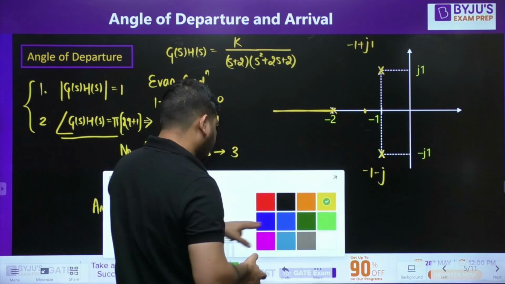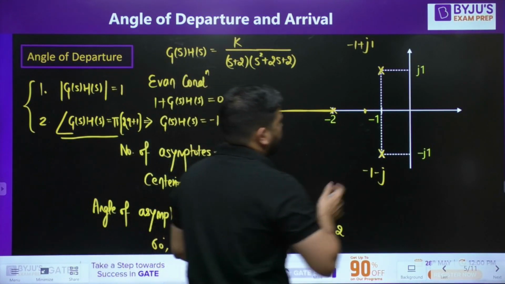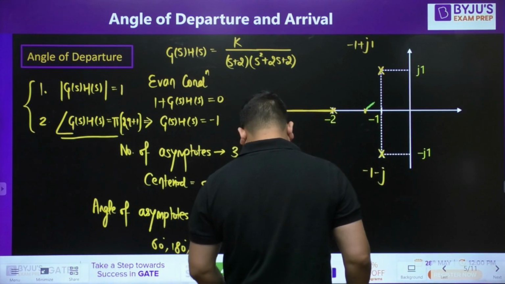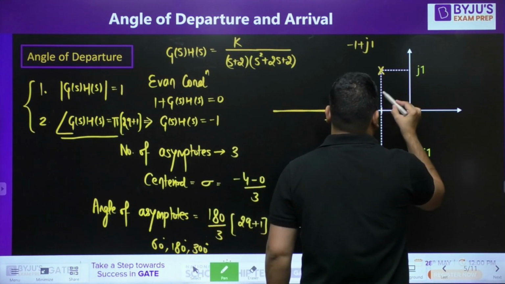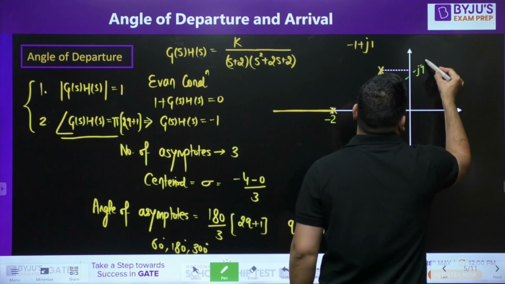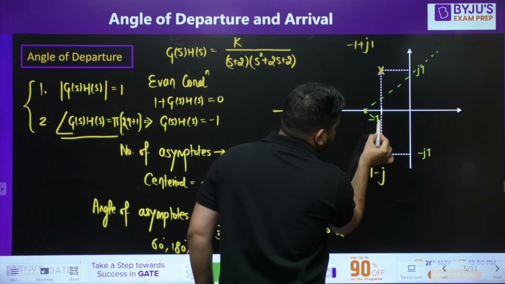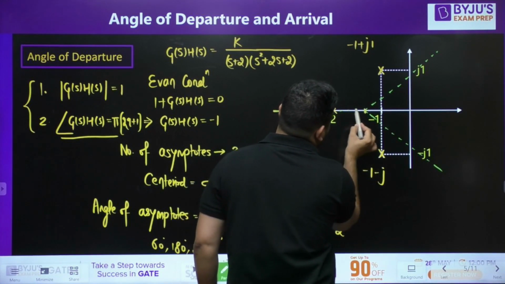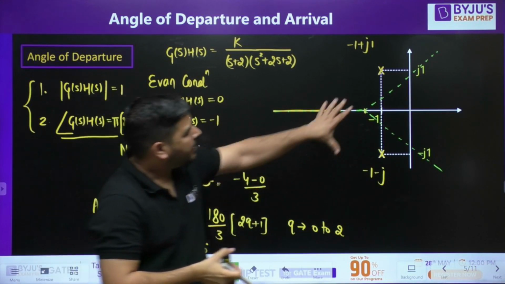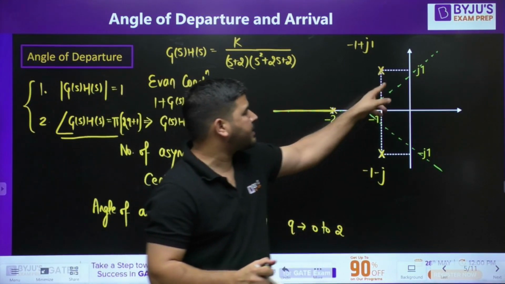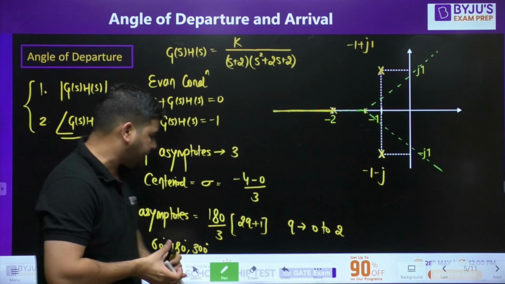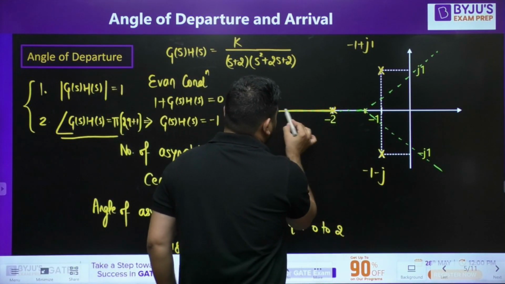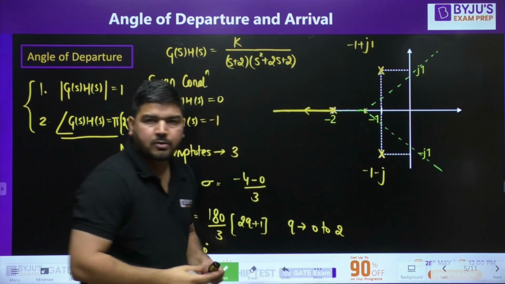Now let me show you these asymptotes. One asymptote is at 60 degrees, one is at minus 60 degrees and the other one is at 180 degrees. These are the asymptotes. It means the poles have to go to infinity along these asymptotes. You can see that this pole is already moving along the asymptote, on this side.